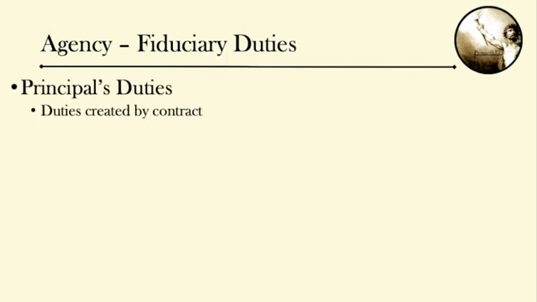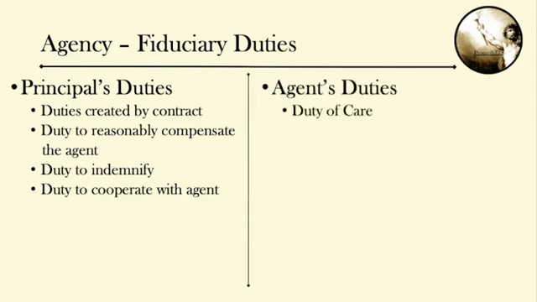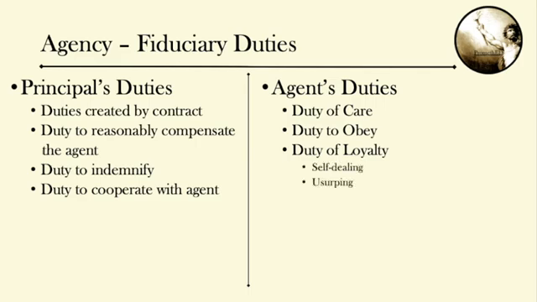The duties created by contract, the duty to reasonably compensate the agent, the duty to indemnify the agent for the expenses, the duty to cooperate with the agent, while the agent has the duty of care, the duty to obey reasonable instructions given by the principal, and the duty of loyalty, which encompasses the following situations. The agent cannot engage in self-dealing transactions, usurping the principal's opportunities, and the agent cannot receive secret profits.